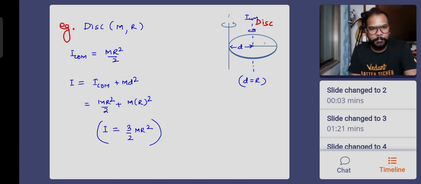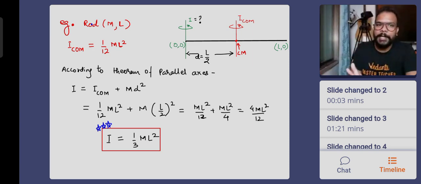Again, not to be memorized. These are not the results to be memorized. These are only from an explanation point of view. I'm giving you the examples of the theorem of parallel axis. Okay, guys, I hope you are able to understand. The axis is only shifting by distance d. Could be any distance. The question will tell you how the axis is shifted, by how much distance it has shifted, and accordingly you will be solving this.